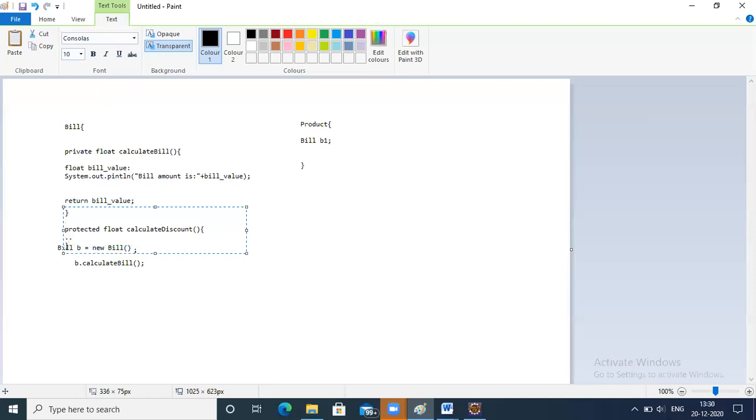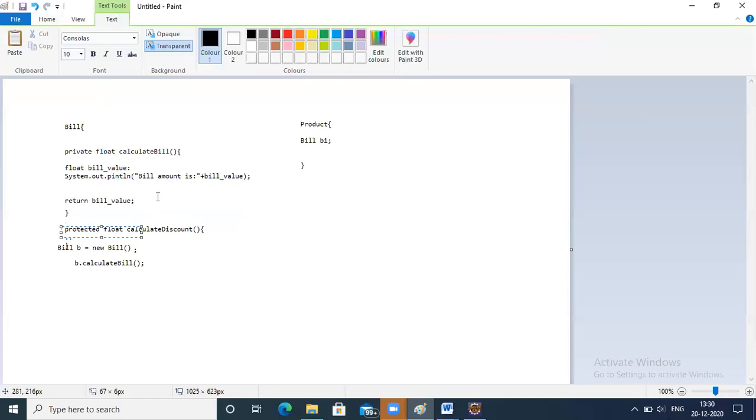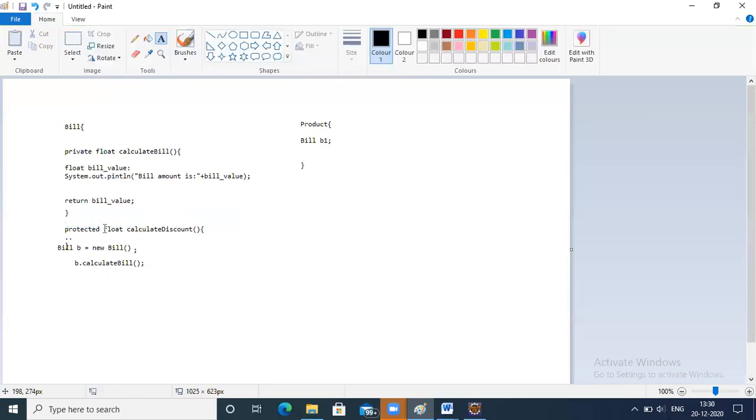Now this method will be visible only in subclasses because we have taken protected. It will be visible only within the same package and that too only by subclasses. Now in order to know this functionality, you should know superclass and subclass. What is a superclass? What is a subclass? Parent class, child class, all this will be discussed in inheritance concepts.